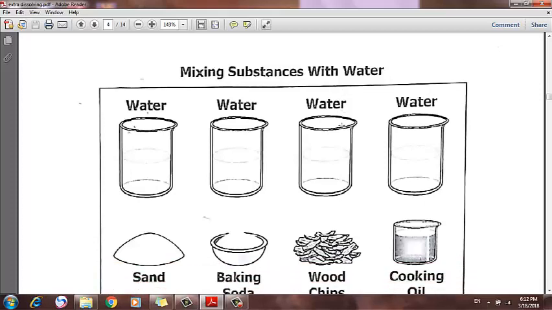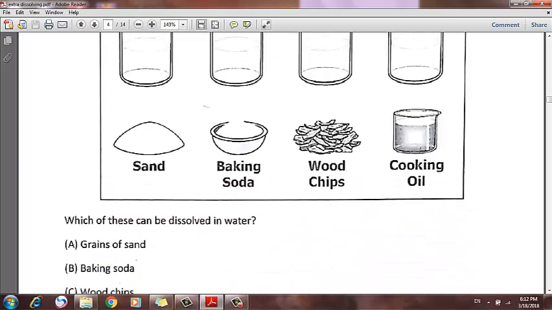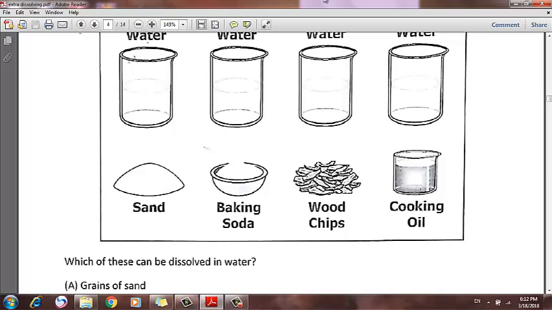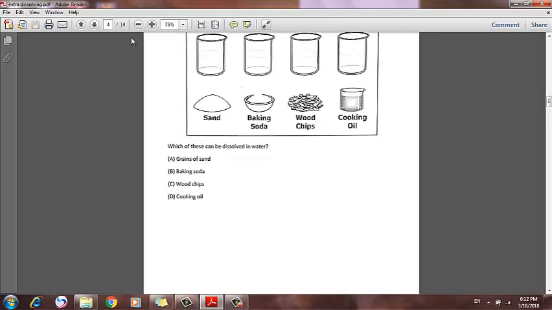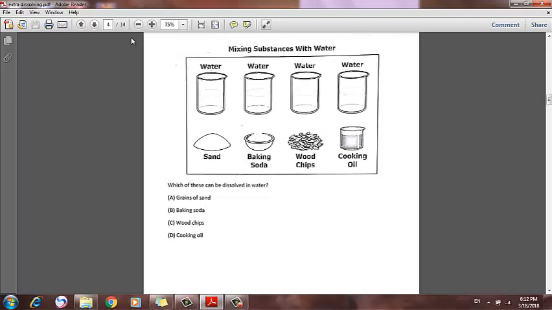Mixing substances with water and finding out whether they are going to dissolve or not. Here we have water and sand. Which of these can be dissolved in water?